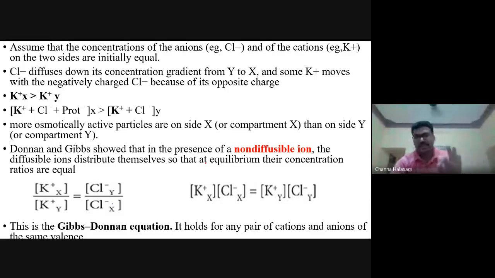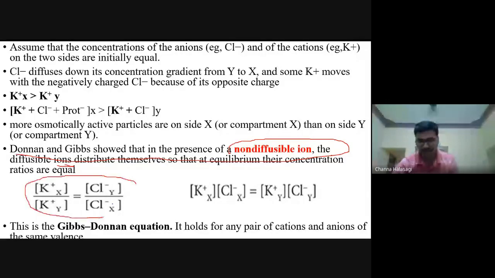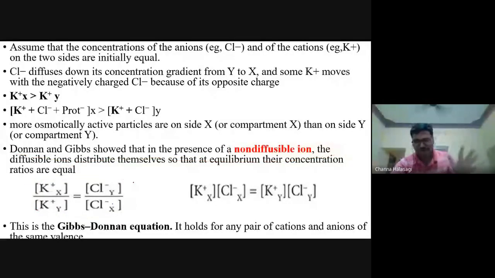So this was the recently asked question, a very tricky question. You should know this concept: whenever there is a non-diffusible ion, the remaining ions which are diffusible, like K plus, Na plus, Cl minus, will move in and out of the compartment and maintain this ratio, and this is called the Gibbs-Donnan equation. This Gibbs-Donnan effect is because of the non-diffusible ions. I think this much is enough for you.